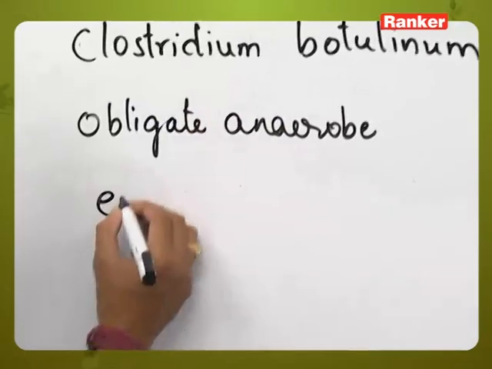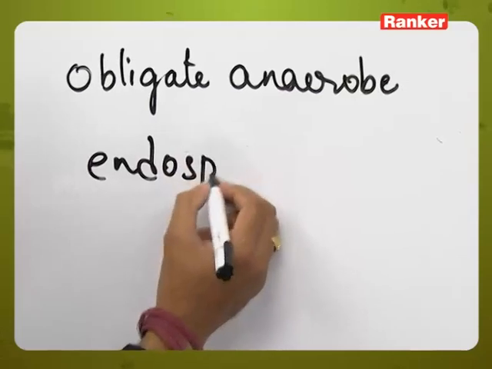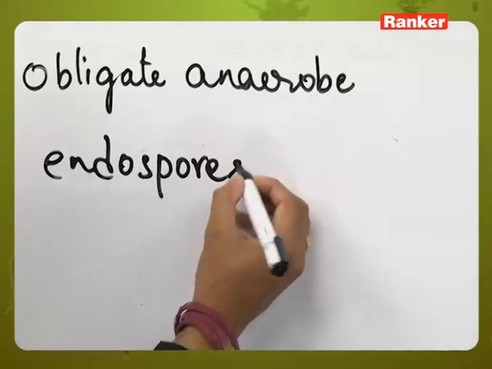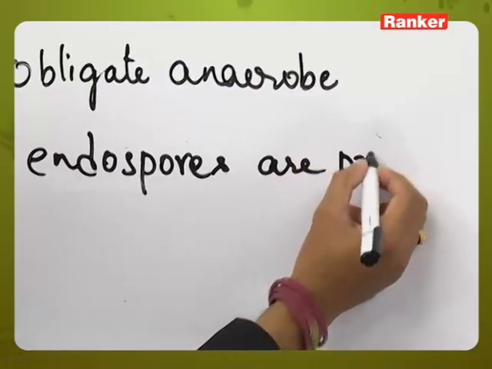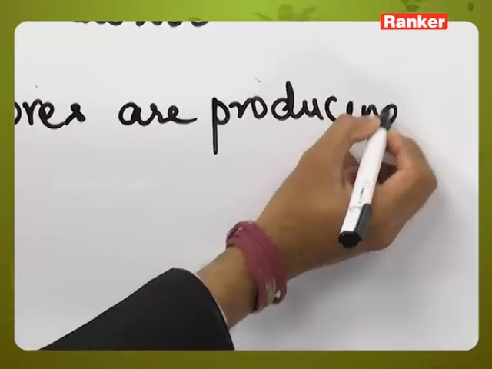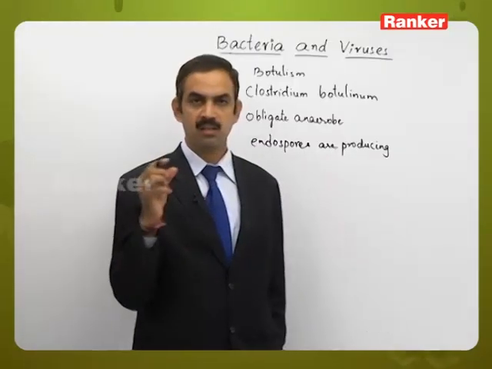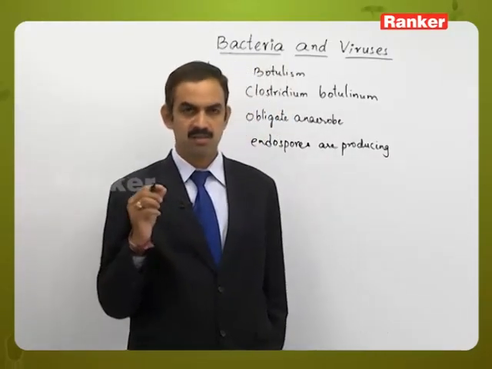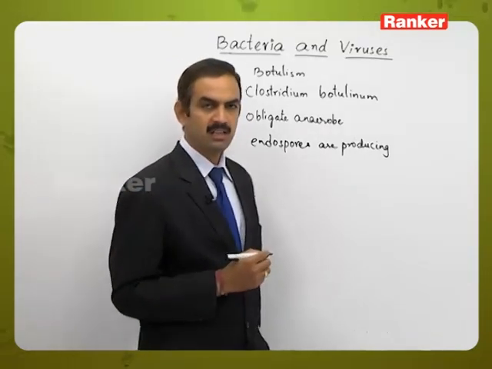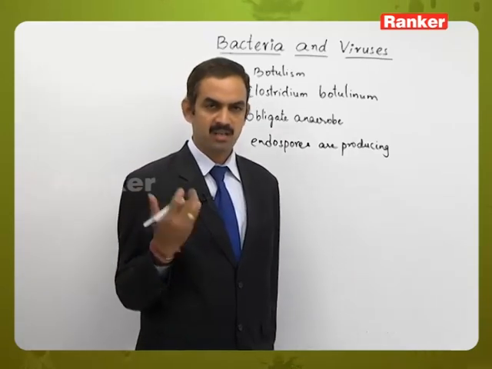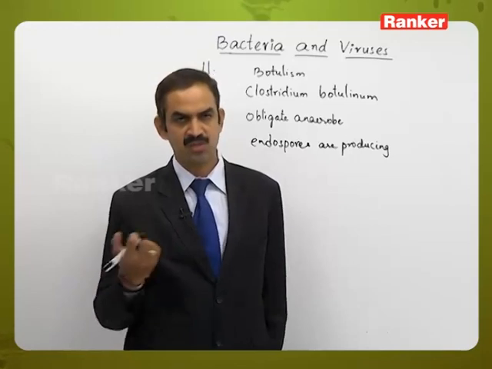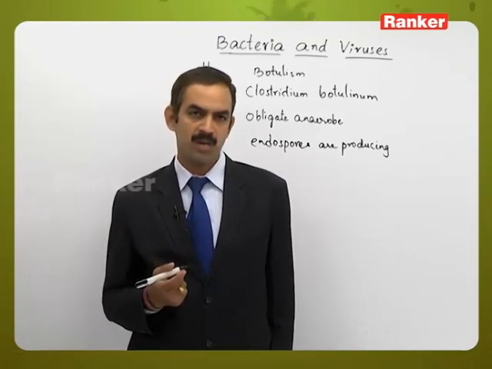It will produce some special type of structures during unfavorable conditions called endospores. Endospores are resistant structures which form a thick wall, a protective sheet formed by this bacterium. And whenever favorable conditions return, the endospore wall will liberate the internal structures and form a new bacterium.